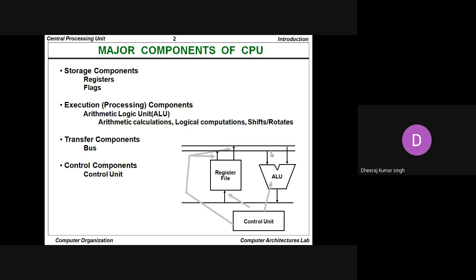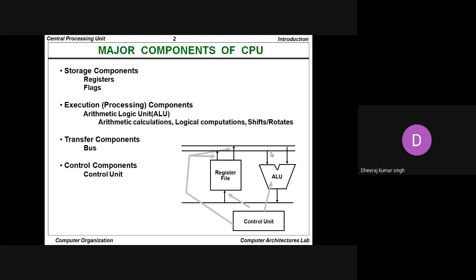And with the registers, there are some other memories that are basically known as the flag. A flag is a memory that basically consists of multiple registers. So the storage components are the registers as well as the flags. The second component is the execution, that is the processing component.